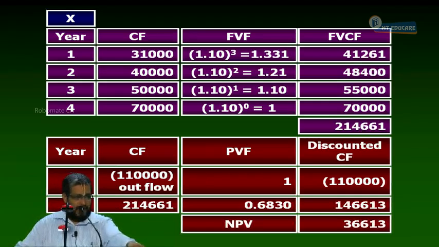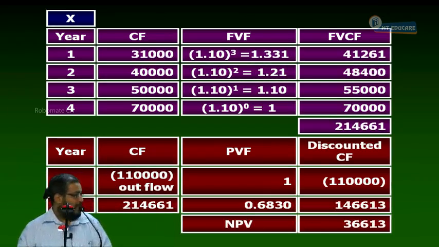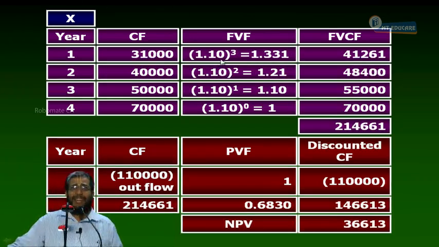Your NPV number in the notebook is 36,630, and I also got that same number only when reinvesting at 10%. Had I invested at some other rate, this number would not have been obtained. Hence, I have proved that NPV assumes cost of capital as the reinvestment rate.